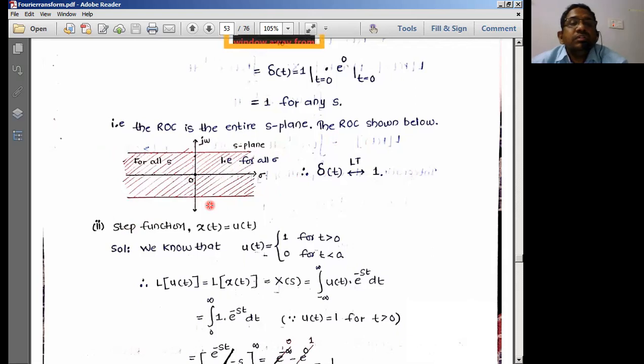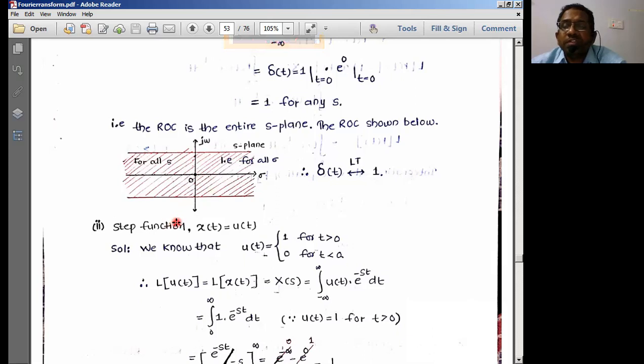Okay. So that means the ROC is going to exist for all sigma, because it is independent of sigma and j omega. So for all the values, the ROC is going to exist here, whose amplitude is going to be unity, plus 1 and minus 1. So here the value is going to be there for plus 1 and minus 1.